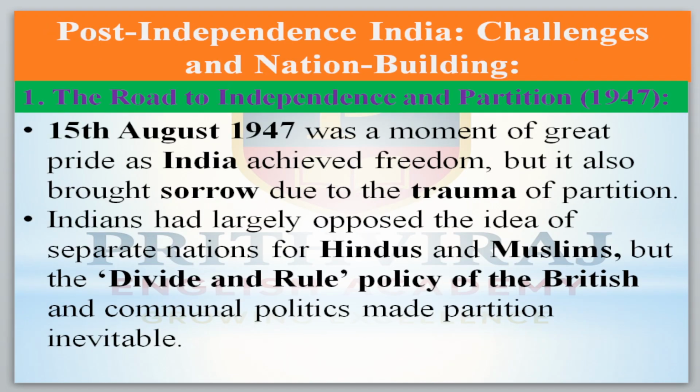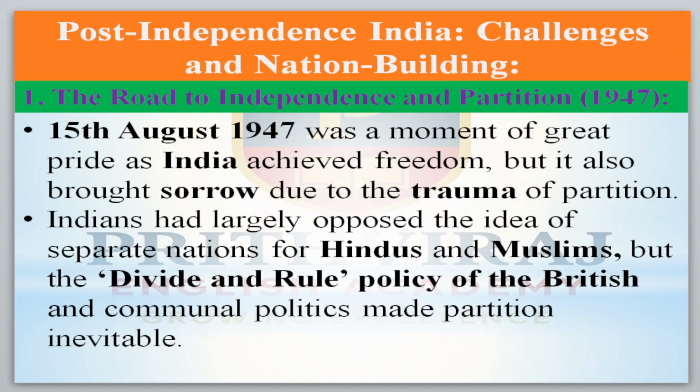So now we come to know about how India and Pakistan became independent. 15th August 1947 was a moment of great pride as India achieved freedom, but it also brought sorrow due to the partition of India.